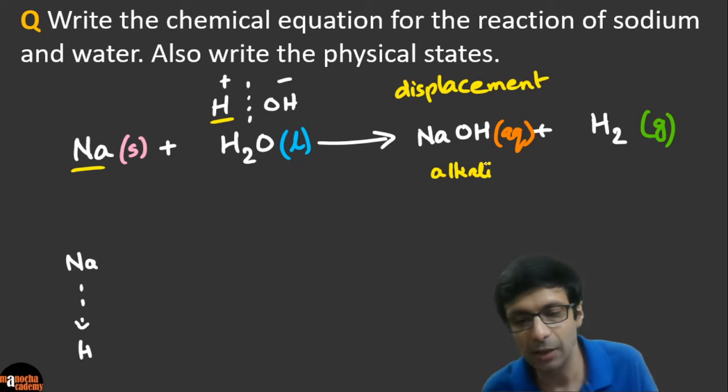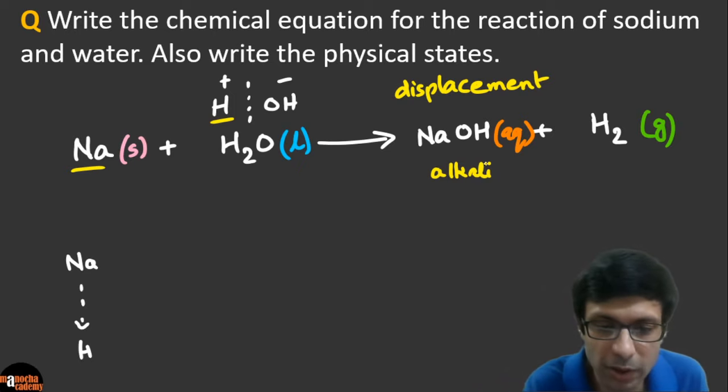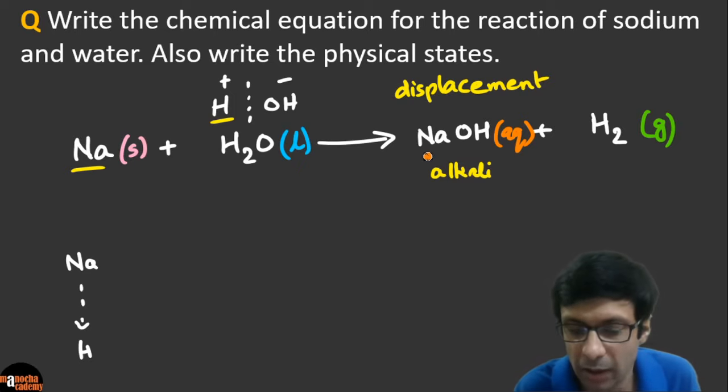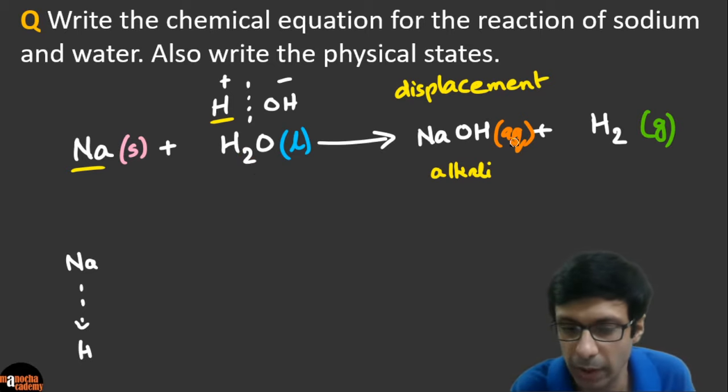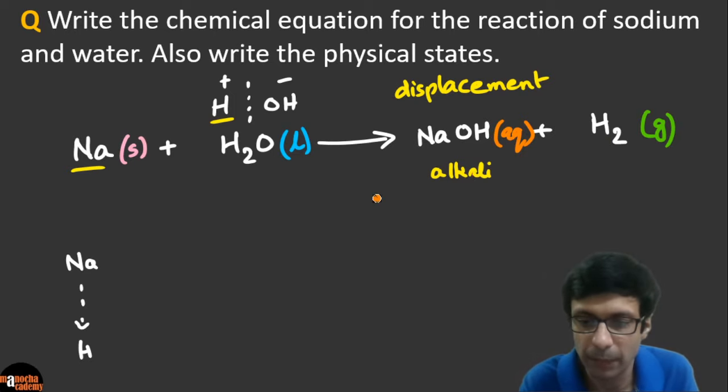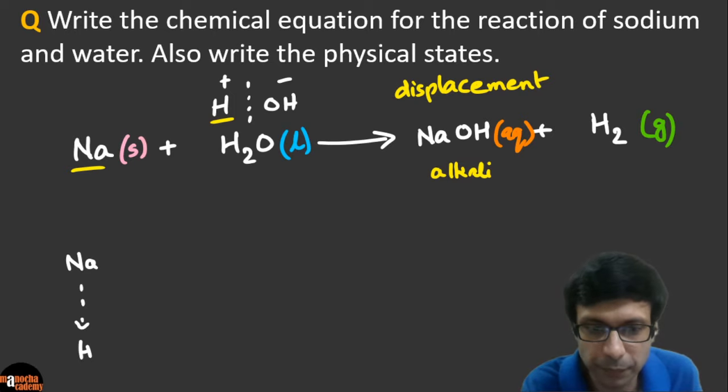So great, we have got that, and let's quickly balance this equation, guys. That's the last thing left for us. So what is the balancing here? You can see sodium is already balanced, so we are going by hit and trial. Sodium is balanced. Hydrogen I think is not balanced. It's 2 here and 2 plus 1, 3 here. Oxygen is balanced. So the only one giving us trouble is, I think, hydrogen.